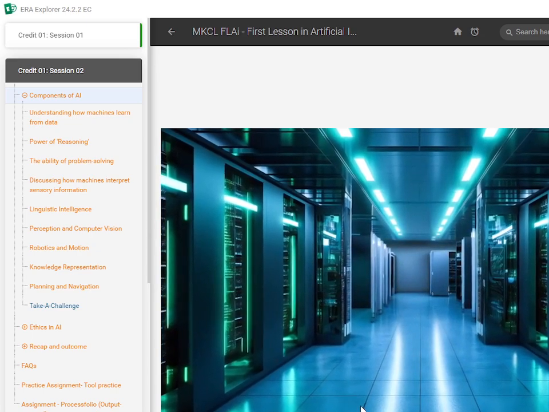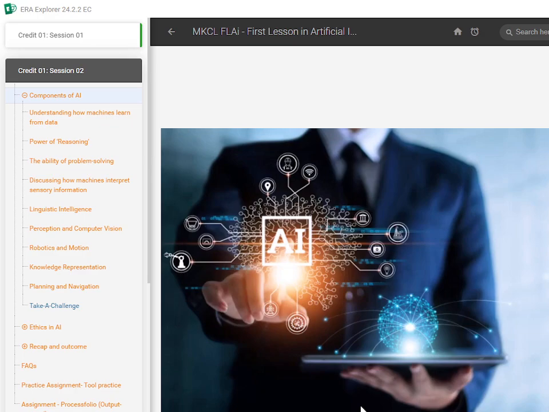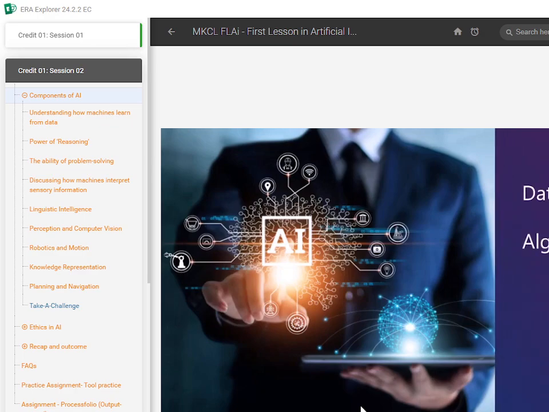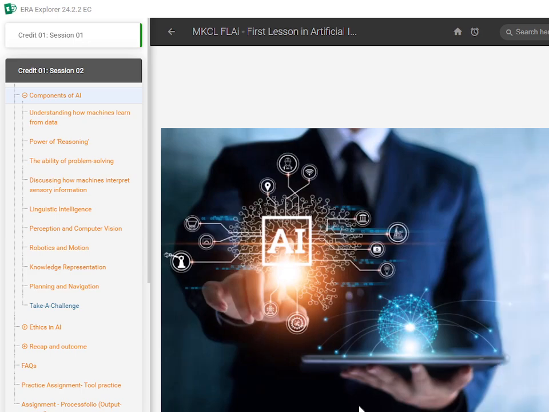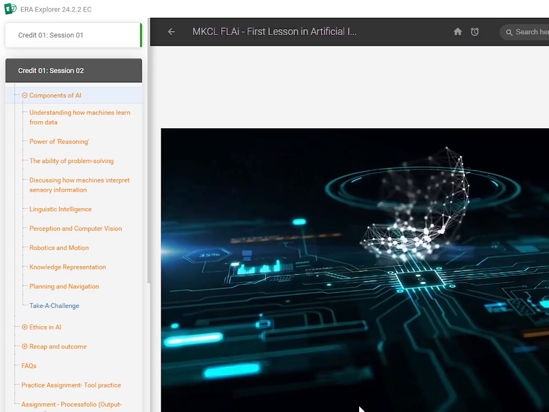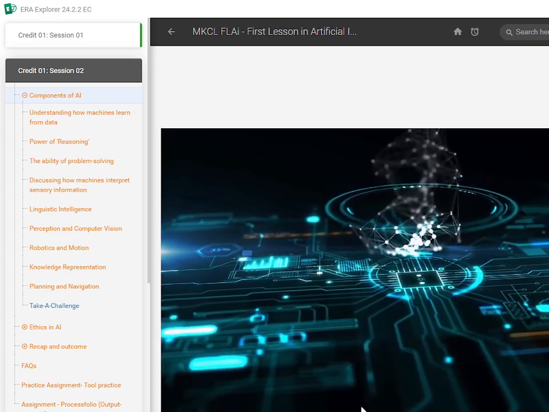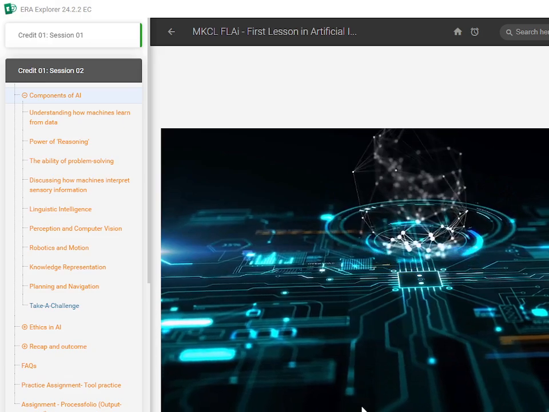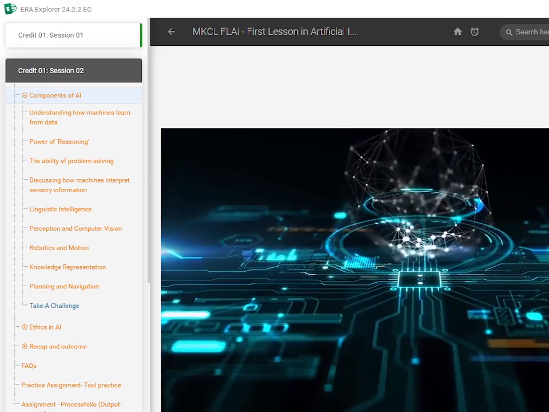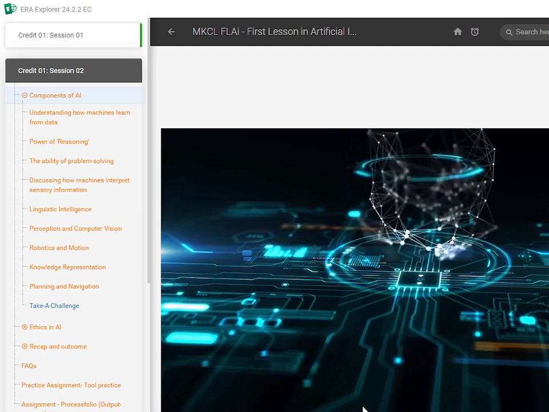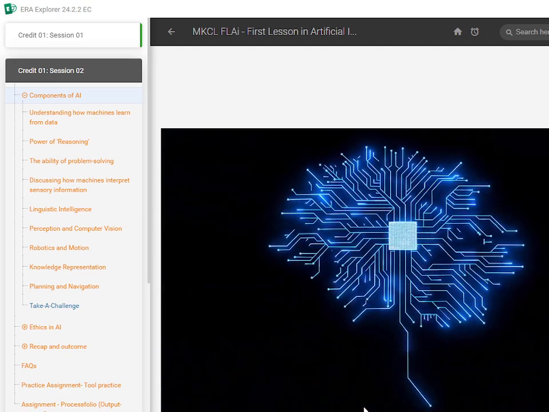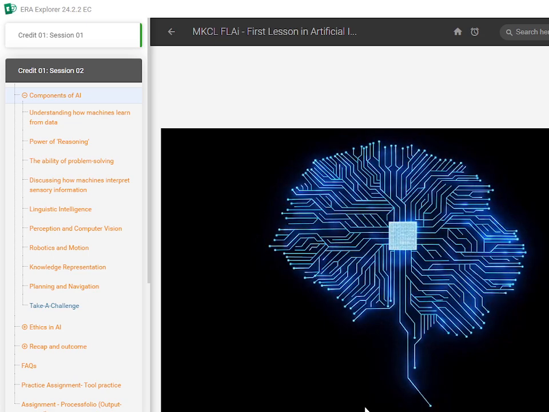So, these are the main components of AI: data, algorithms, models, and infrastructure. Each one is like a piece of a puzzle, and they all fit together to create the full picture. We'll dive deeper into each one in the next sections. Let's explore the fascinating world of AI together.